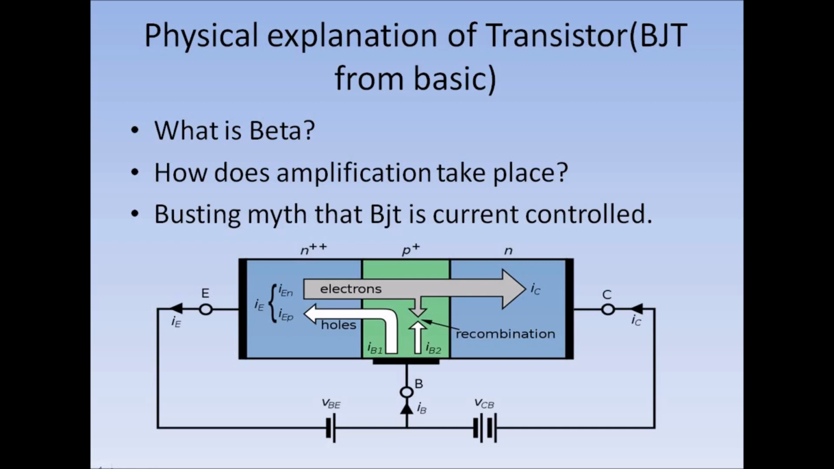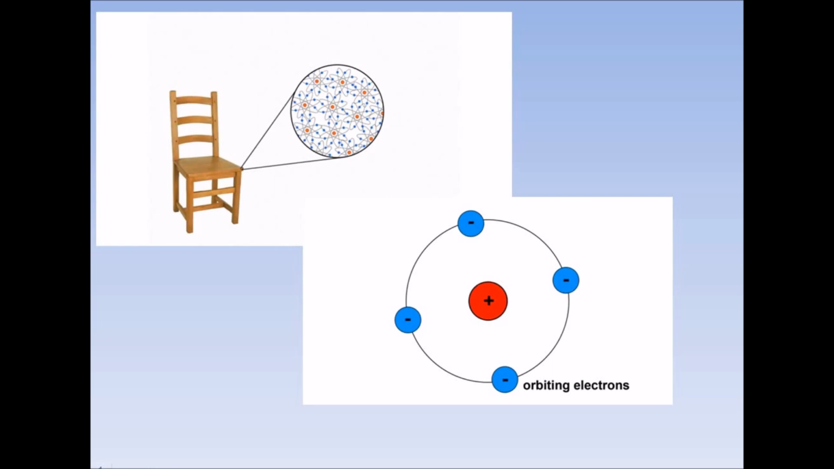So without wasting more time, let's come to the explanation and bust the myth of BJT being a current control device. I will go with the very basics, so stick to the video till the end so that you can understand it. So as you know, every possible thing is made of a basic unit, that is the atom, and a simplified model of the atom is that it has a nucleus at the center and electrons revolving around.